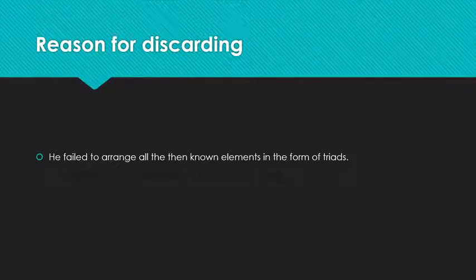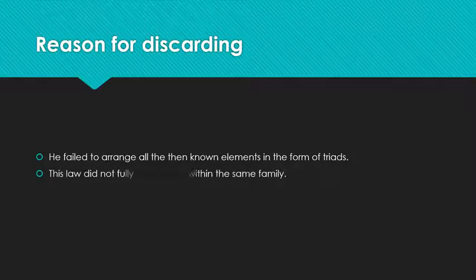What are the reasons for discarding? He failed to arrange all the known elements in the form of triads. There are some elements whose properties are not similar to the other elements in the group. Another reason is that this law did not fully apply even within the same family.